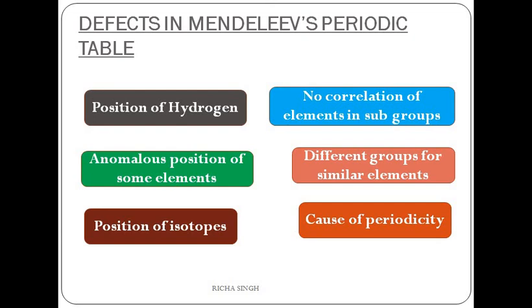There was no cause of periodicity, meaning there was no proper explanation of why the properties of the elements get repeated. He did not have any answer for this question. At last, I can say that Mendeleev's periodic table suffered certain defects, many defects we are seeing here, but his efforts were highly appreciated because he was the first person who gave these rows and columns in his periodic table, and therefore he is regarded as the father of the periodic table, and his work was the motivation for the discovery of many new elements at later stages.